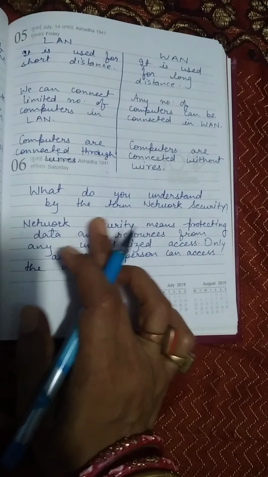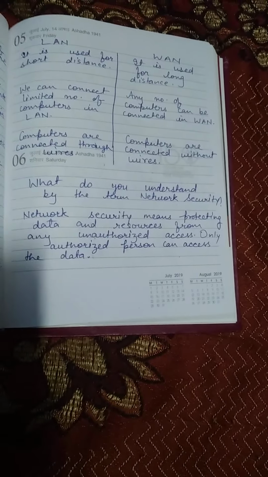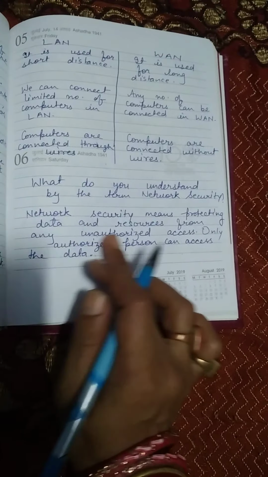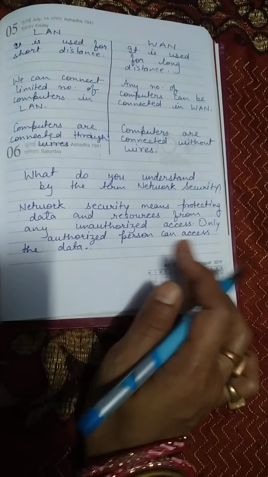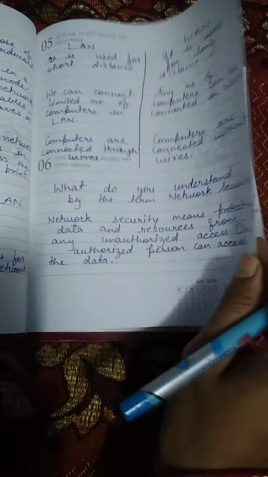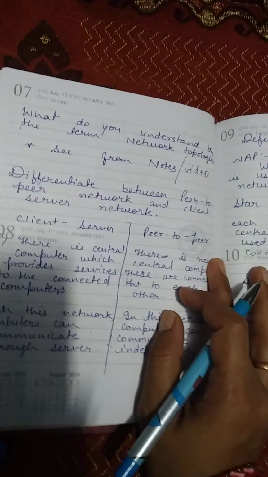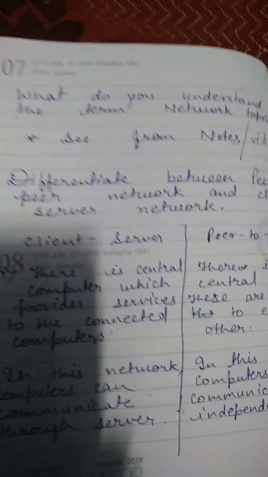What do you understand by the term network security? Network security means protecting data and resources from any unauthorized access. Only authorized person can access the data. What do you understand by the term network topology? You can see this from the video.